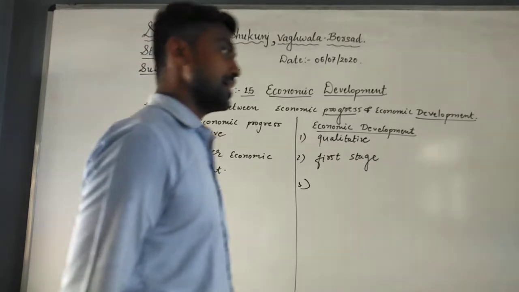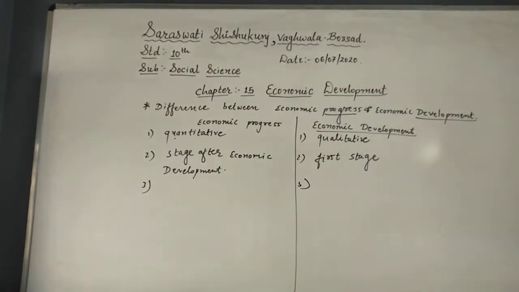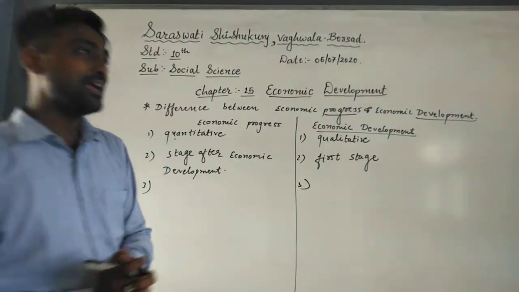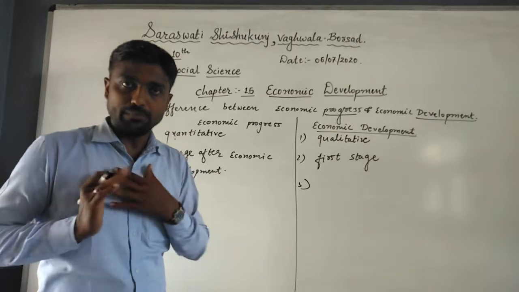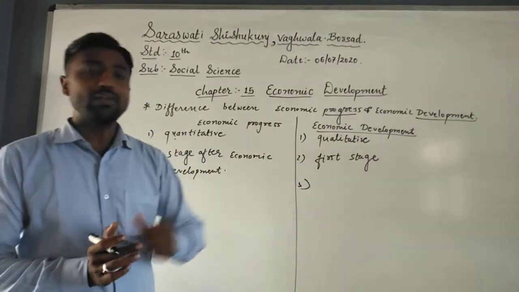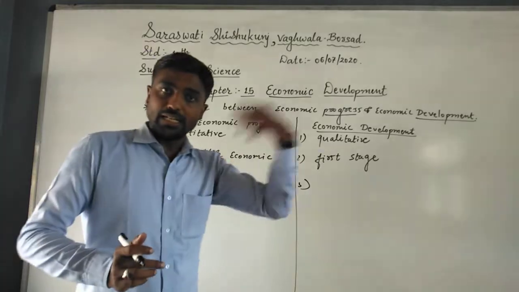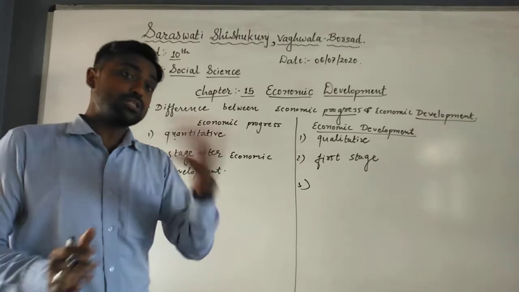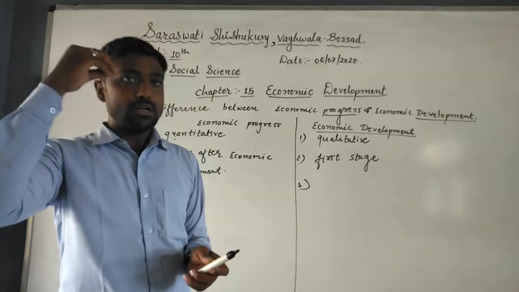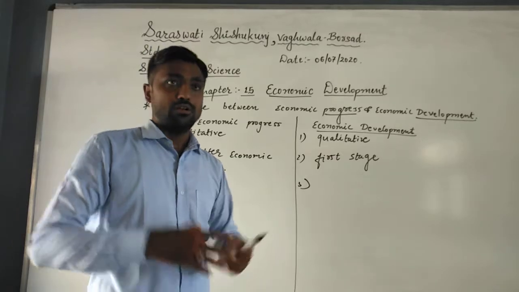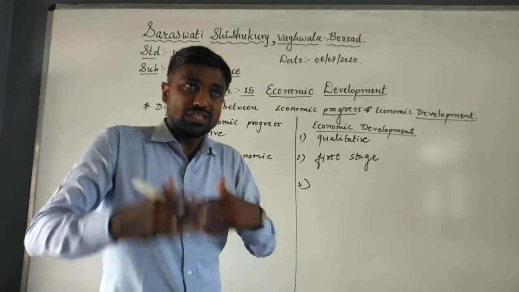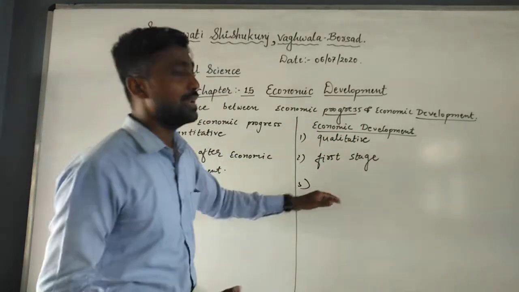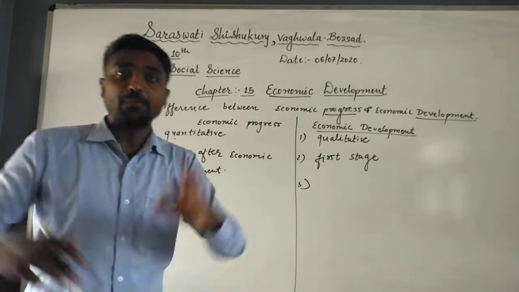Now the next one is the increase in agriculture production. It means the third point that we need to understand. For example, if I have a piece of land, understood? In that piece of land the agriculture production is increased. For example, I have shown wheat. The production of wheat is increased by new research. For example, hybrid seeds, chemical fertilizers, or some technological equipment, and the production is increasing. It is called economic development. It means new research is added and production is increased.